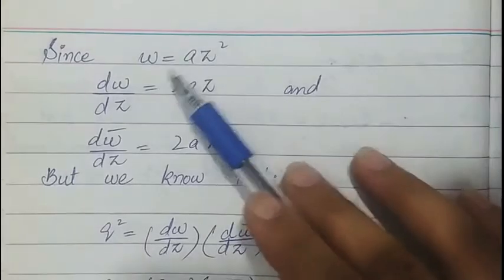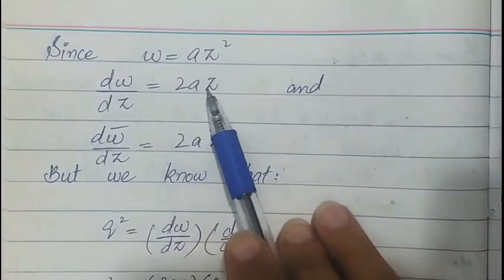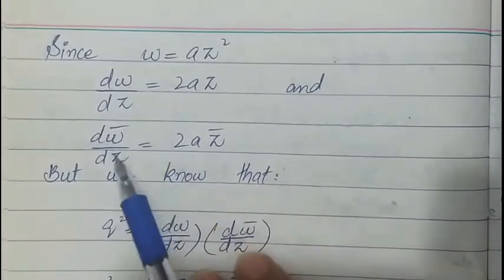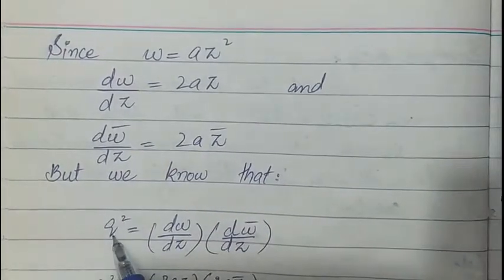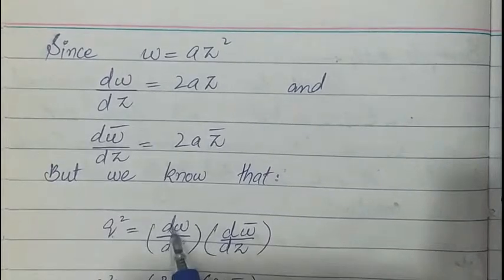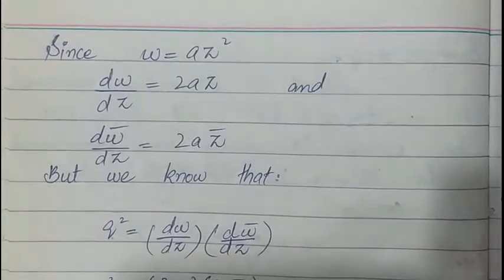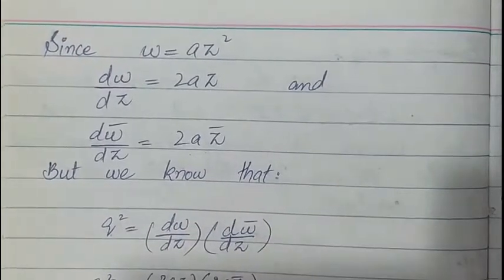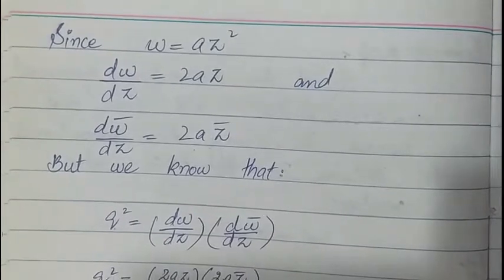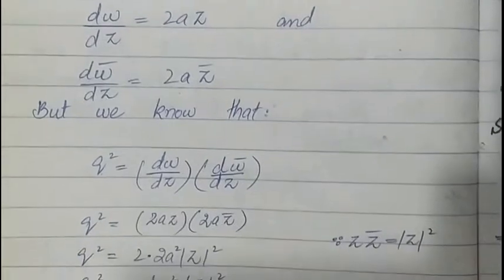Since w = az², dw/dz = 2az and its magnitude is |2az|. We know that speed squared is equal to dw/dz into the conjugate of dw/dz. So 2az into 2a z-conjugate, as a complex function times its conjugate is equal to the modulus squared of that function.